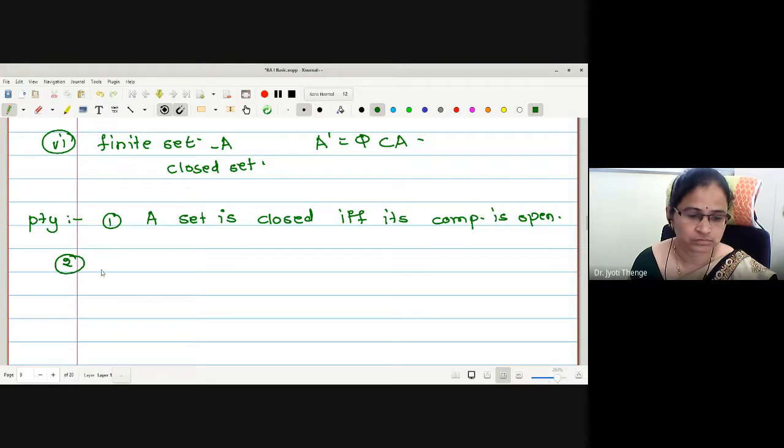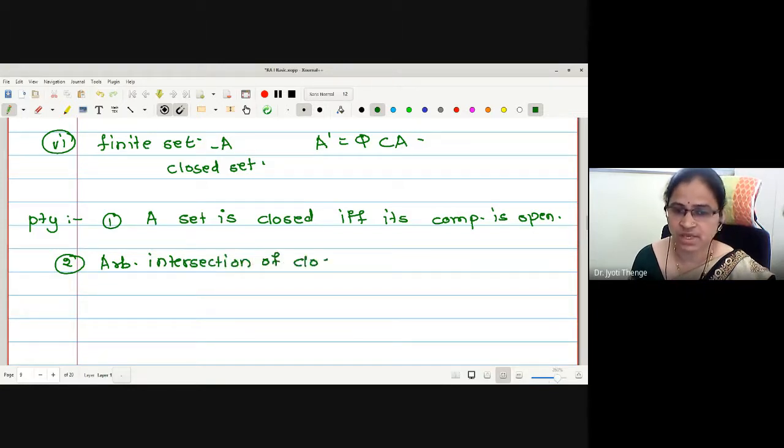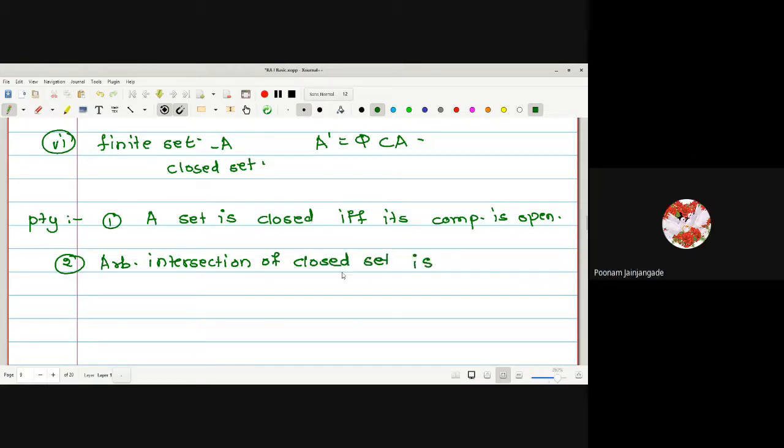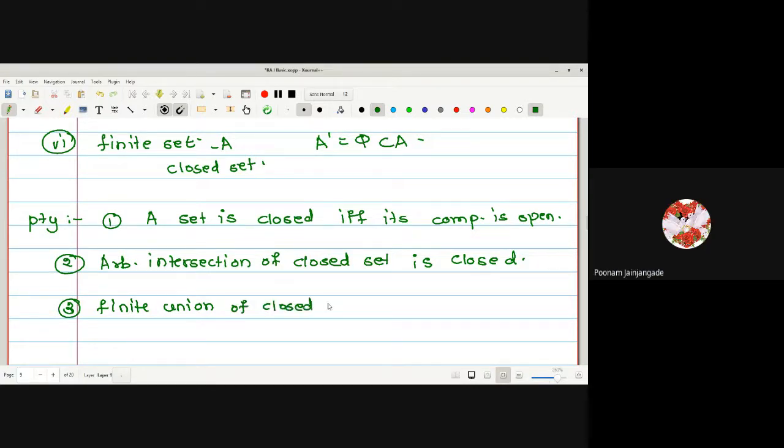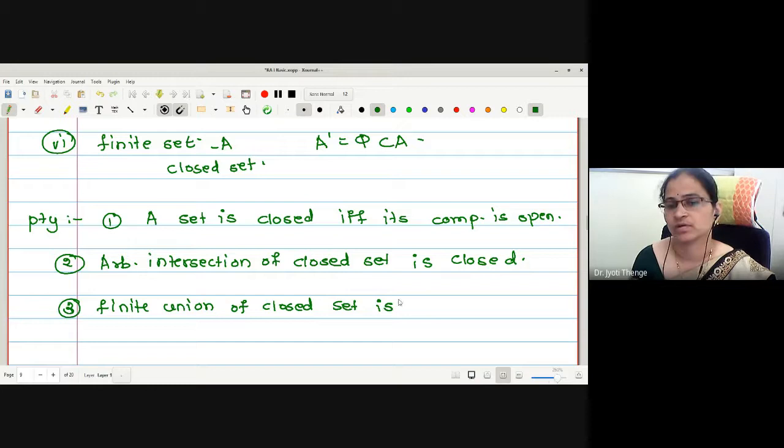The arbitrary intersection of closed sets is closed. What about the finite union of closed sets? Closed.